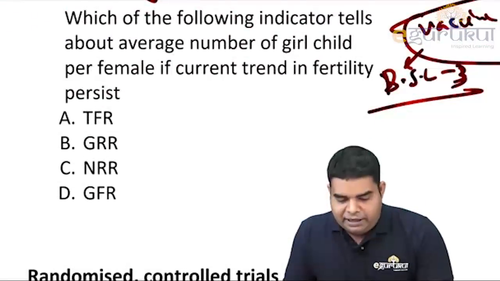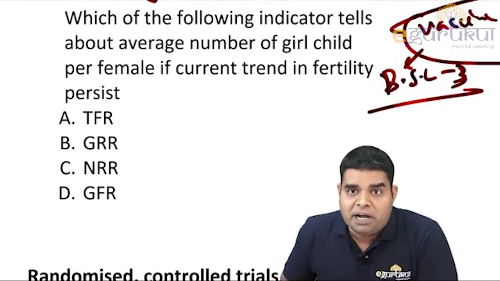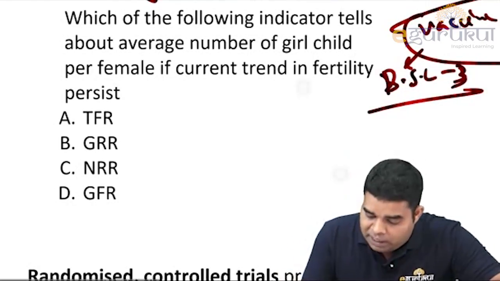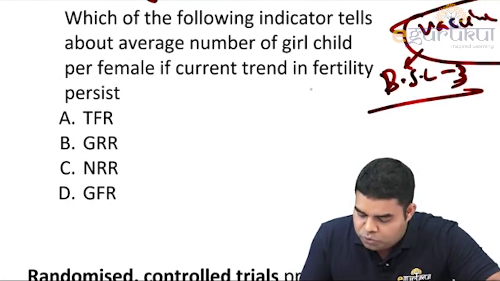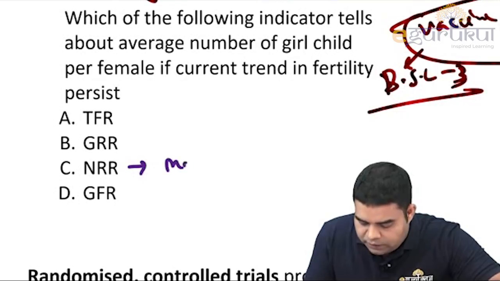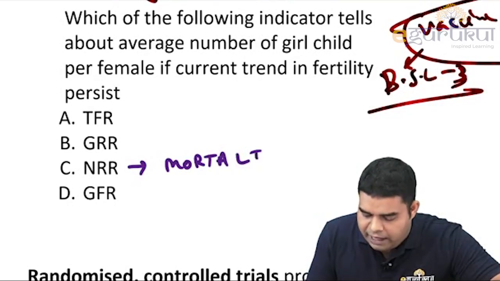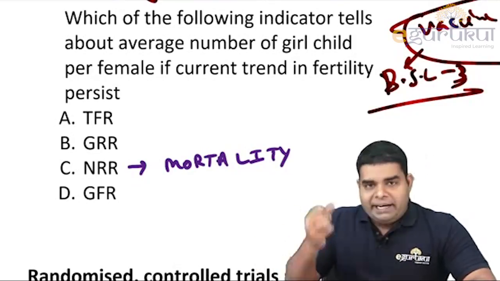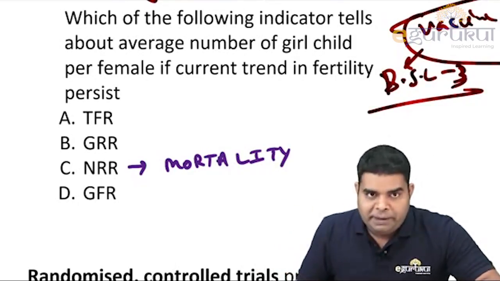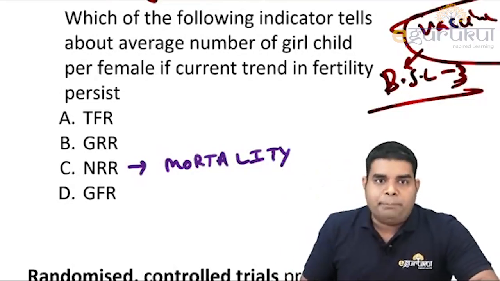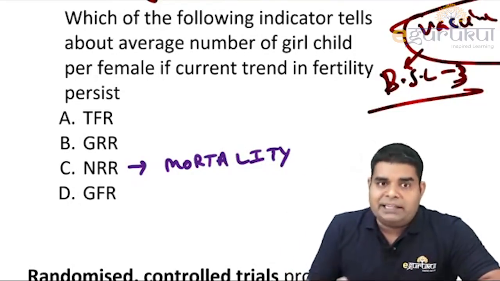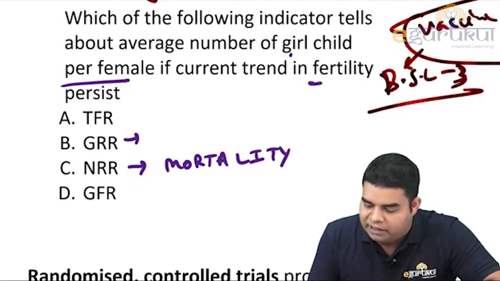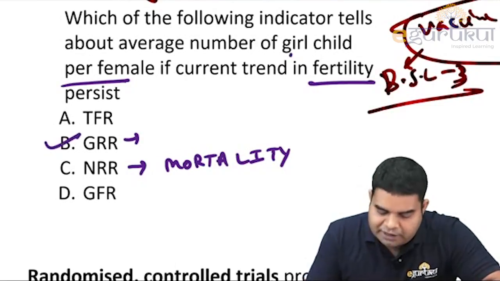Which of the following indicators tells about the average number of girl children per female if current trend in fertility persists? So remember, if they use the word mortality, that is NRR, because NRR simply means girl children minus those who died, divided by number of females. I will explain it with an example. So if they use the word mortality, that is NRR. But if they are asking girl child per female considering fertility, that is GRR.